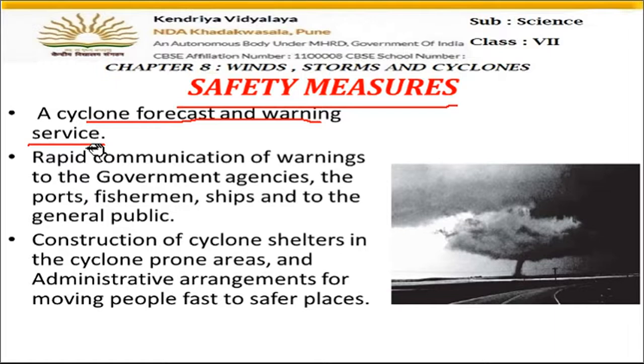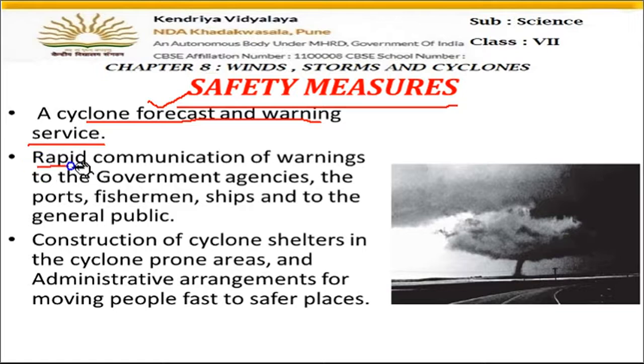You must have heard in the news also that a forecast is given. Forecast means pre-telling that after 24 hours the cyclone can reach the area, or after one day the cyclone is reaching this area. Such warnings and forecasts are given by the weather forecast team.